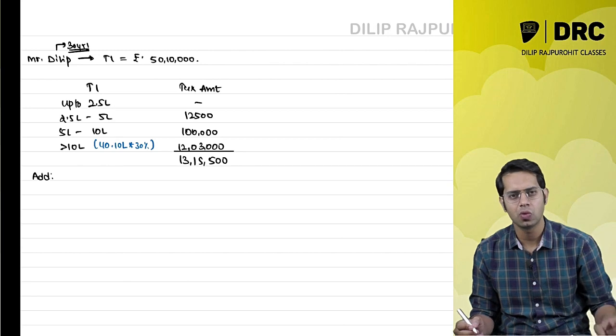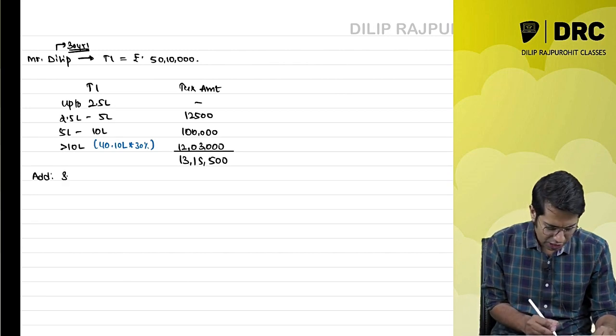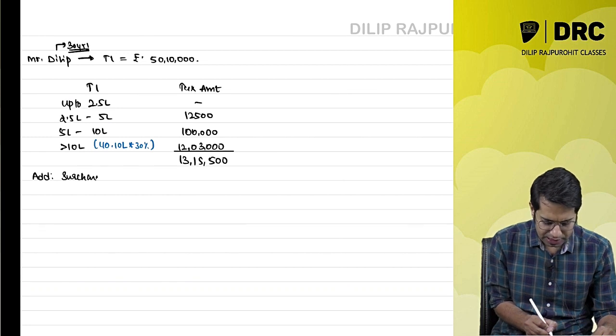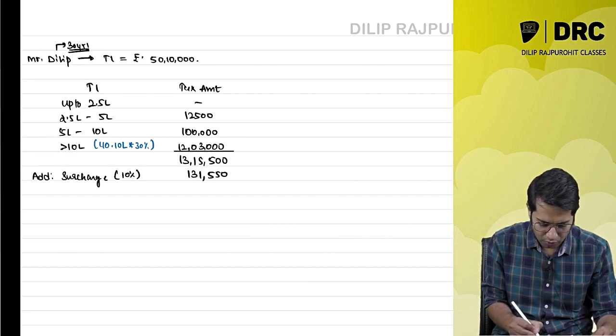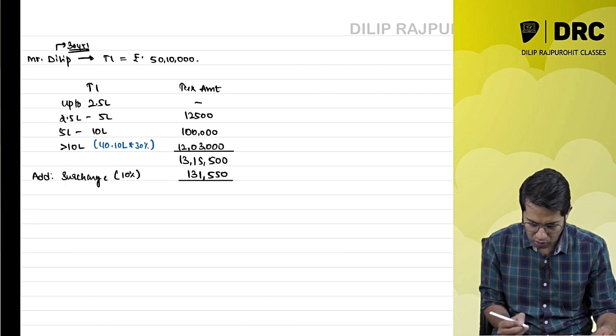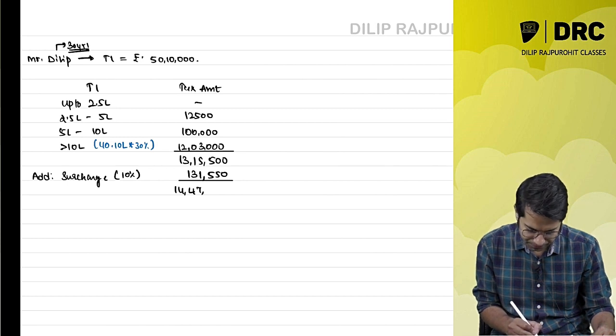Obviously, because my total income is more than 50 lakh rupees, I have to pay something called surcharge. The surcharge which I have to pay is 10%, so it is 1,31,550 rupees. So the amount of tax which I have to pay including surcharge is 14 lakh 47,050 rupees.